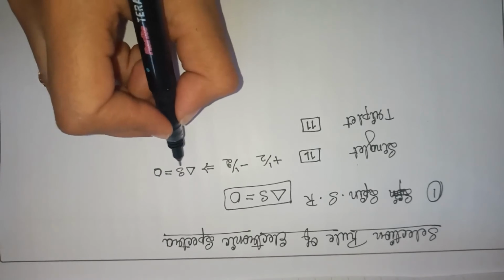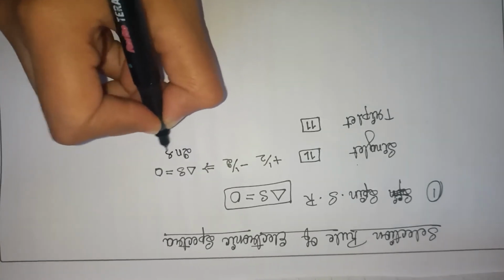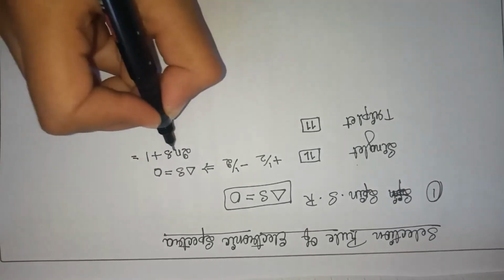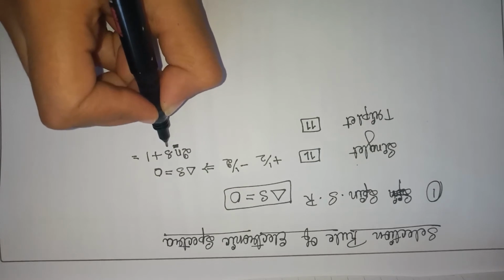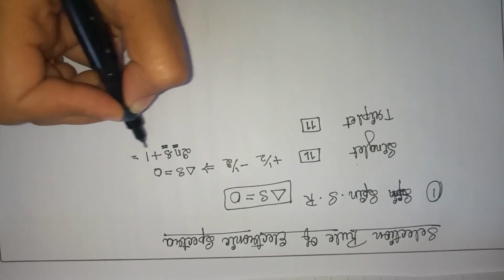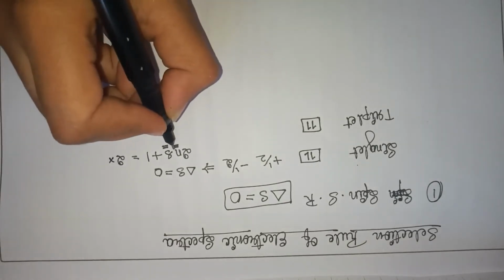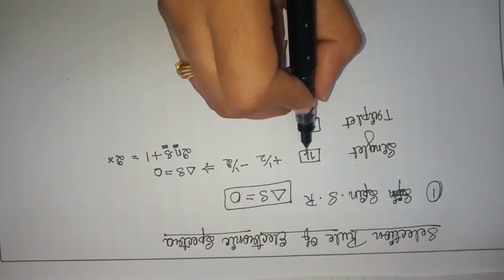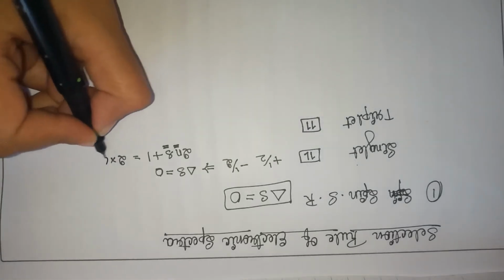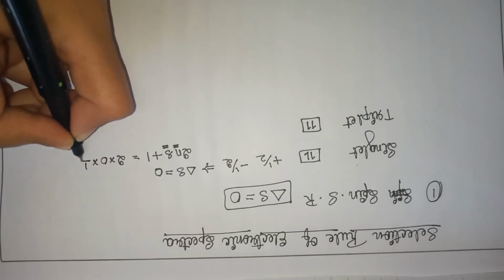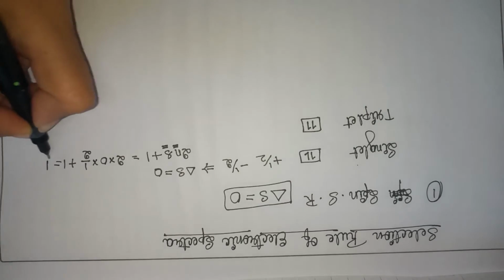So here we are calculating the spin multiplicity as 2nS plus 1. Here, n is the number of electrons having the identical environment and S is the spin. So here we have 2 into the number of electrons having the same spin, which is 0. There is no electron having the same spin. So 2 into 0 into spin state half, plus 1 is equal to 1, that is singlet.